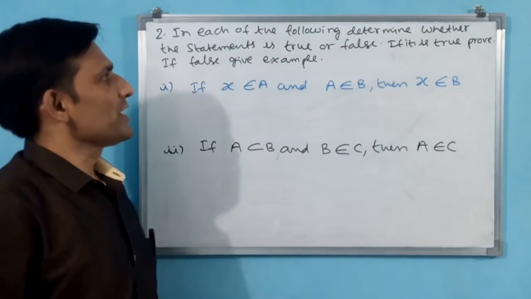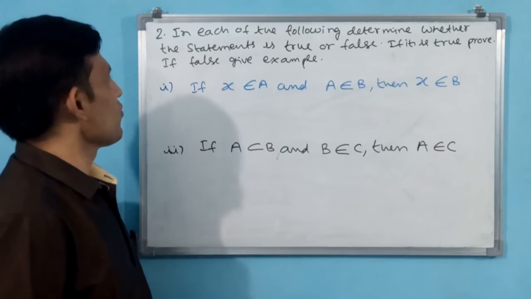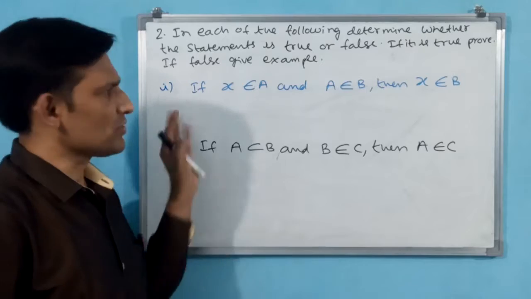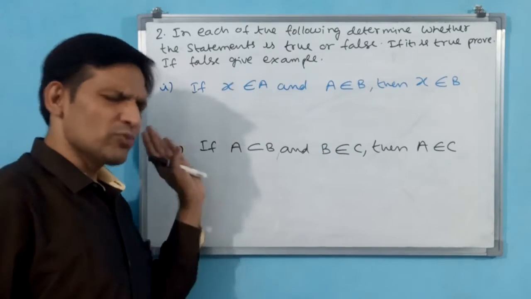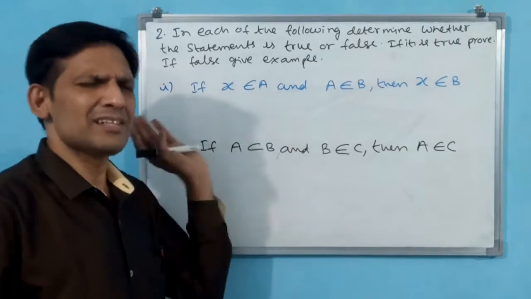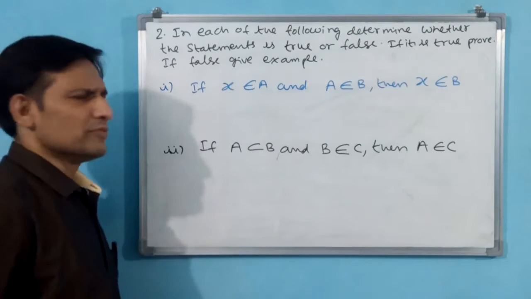In each of the following, determine whether the statement is true or false. If it is true, prove. If it is false, give an example. We have to see whether these statements are true or false. Whether it is true or false, we also have to give some justification or reason. Okay, the meaning is like that only. Something you have to do with this statement.